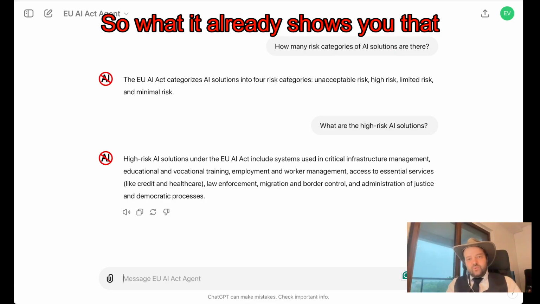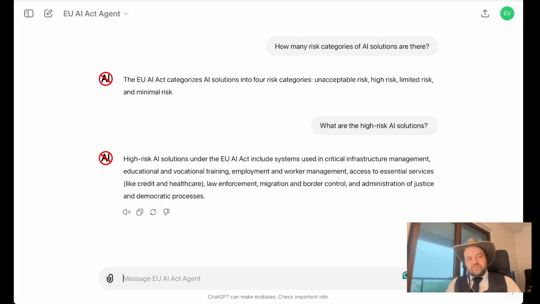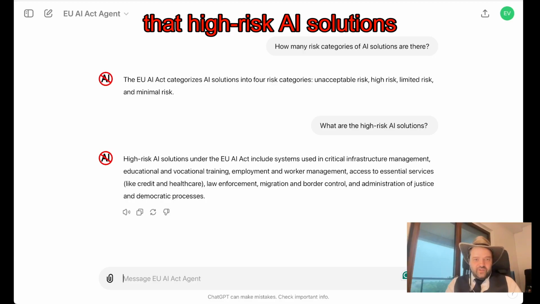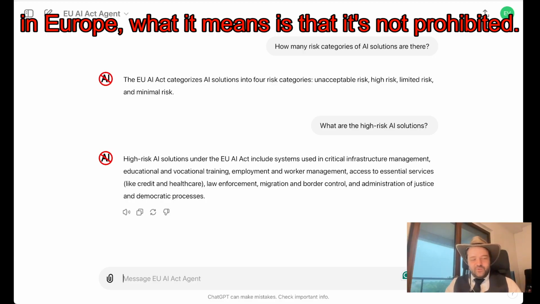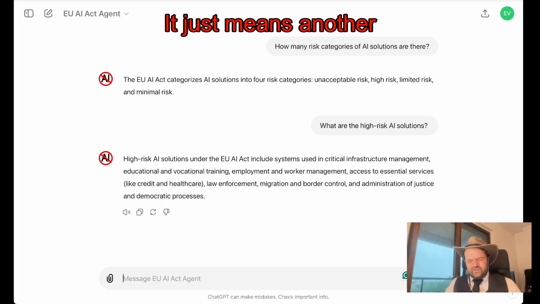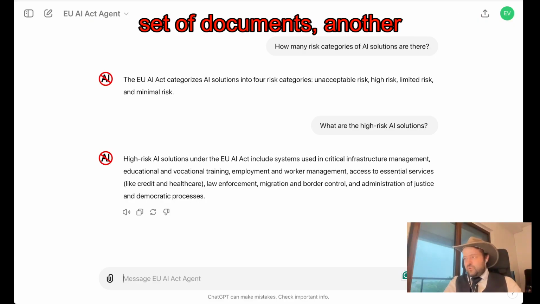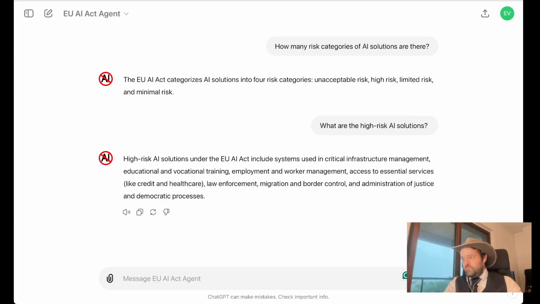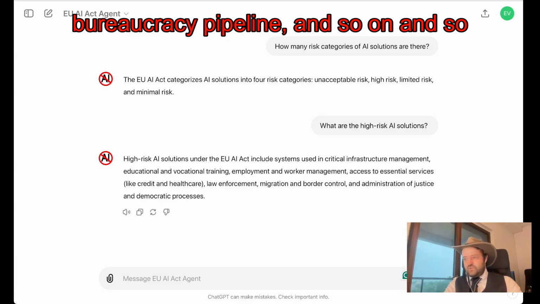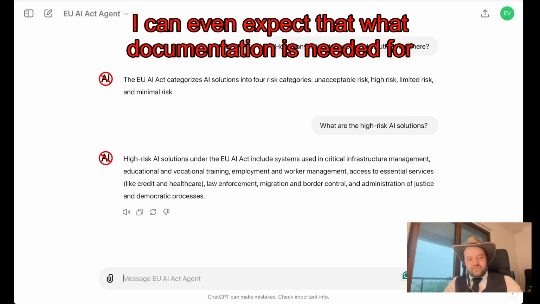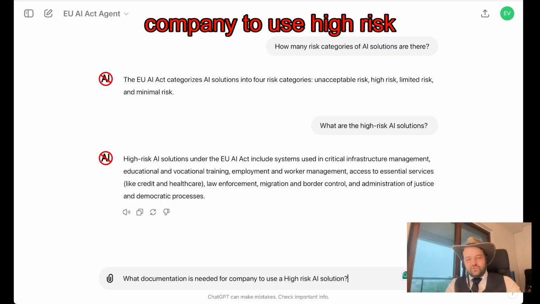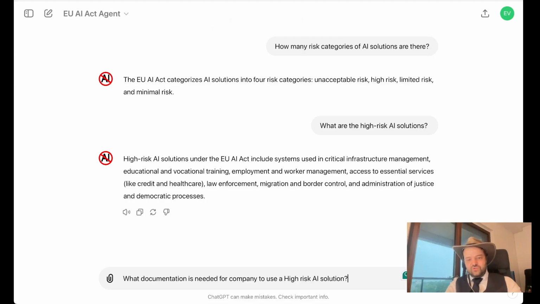What it already shows you from this particular use case is that high-risk AI solutions in Europe are not prohibited. They just need another set of documents, another bureaucracy pipeline, and so on. So I can even ask what documentation is needed for a company to use high-risk AI solutions.